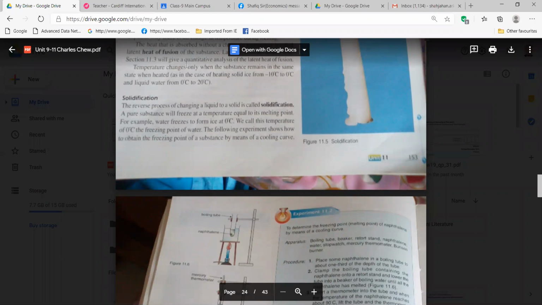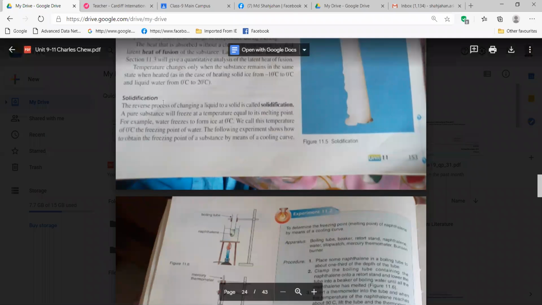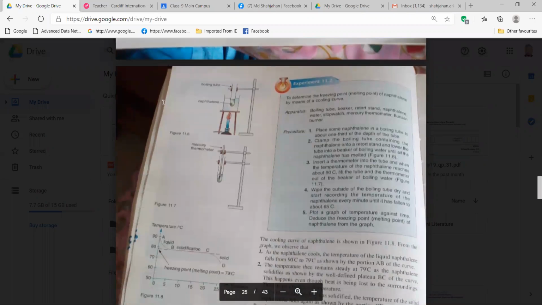Hello, sir. Yes, sir. Yesterday we discussed freezing and solidification, the same thing? Yes, sir. In some places you will get solidification, and in some places you will get freezing. So solidification is also done.